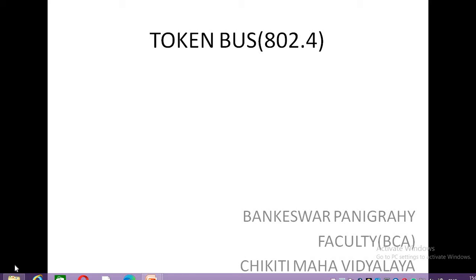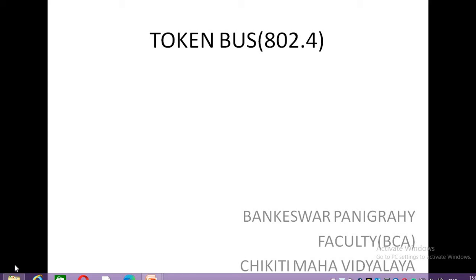Today we are going to start a new topic, that is token bus, or we can say the IEEE 802.4 standard. Why we use token bus and what is the working structure of token bus, we have discussed in our session.